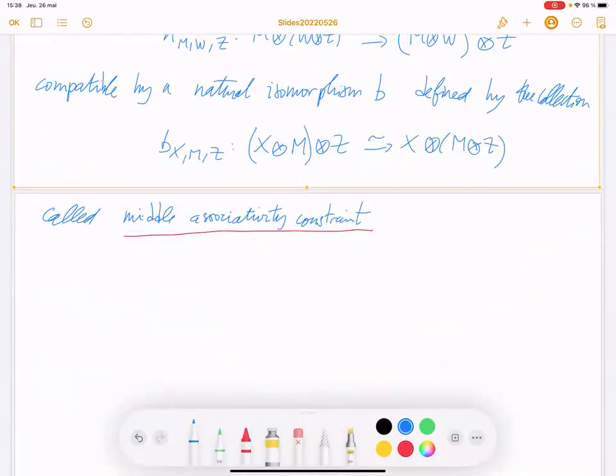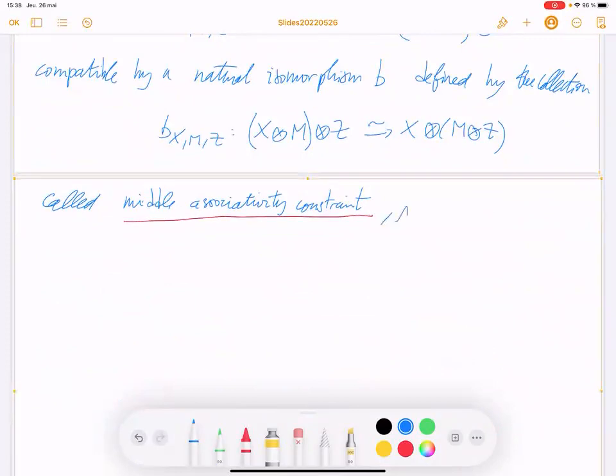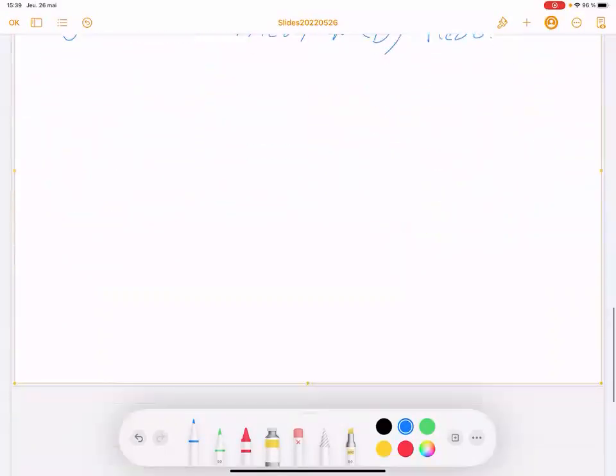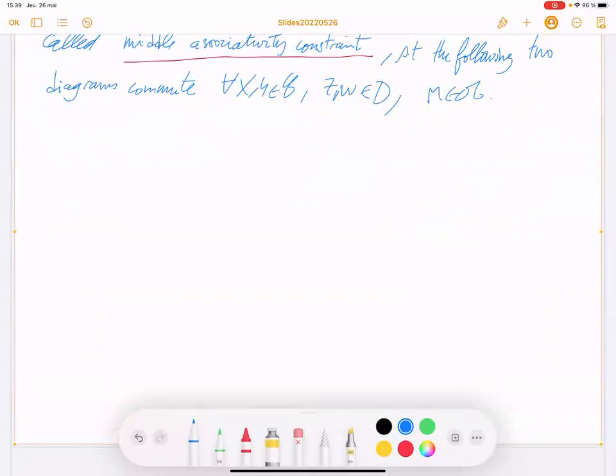So it satisfies two diagrams, as I said, such that the following two diagrams commute for all X, Y, Z, W in D, M in M. So these two diagrams are as follows.